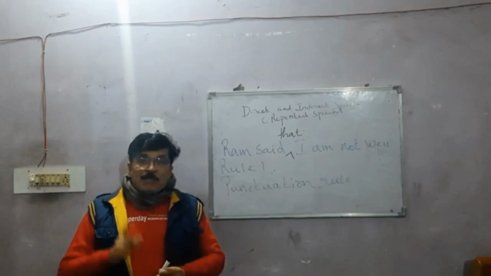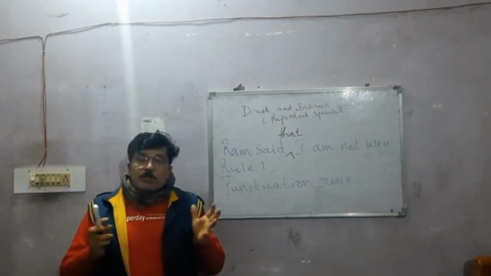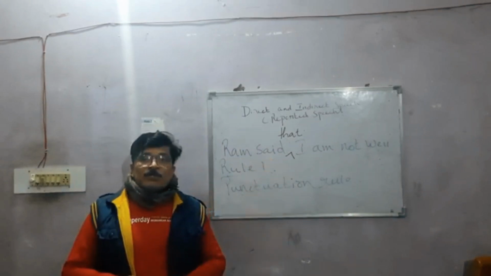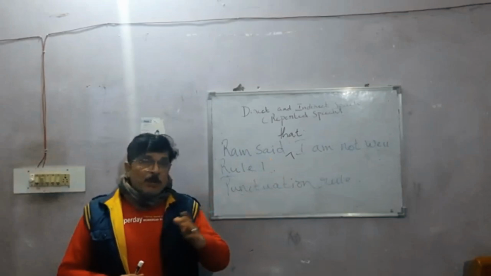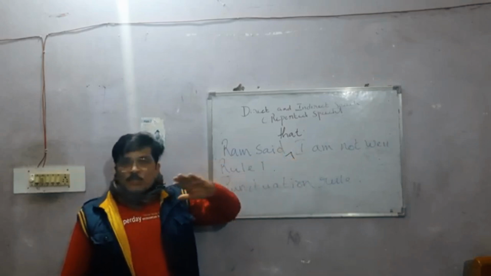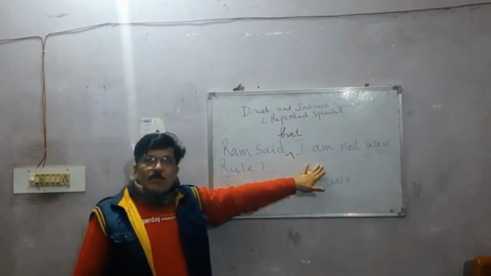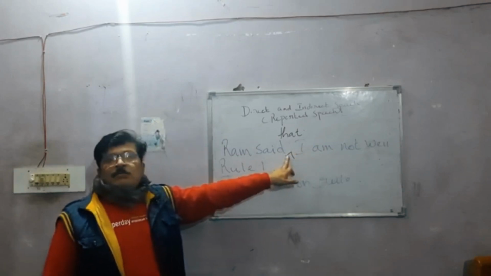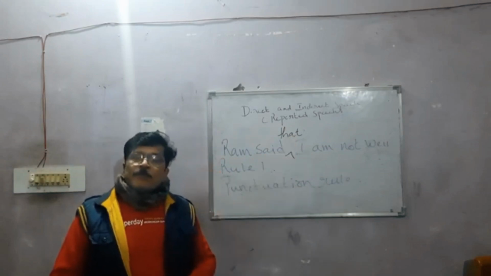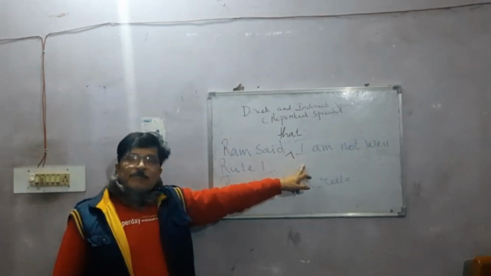Now, if and whether, I will later on explain to you when you should add if or whether. I do not want to muddle up your mind by giving you all those things in the beginning itself. You will get confused. So I'm going to give it to you directly. When you get a direct speech, remove the comma and the inverted commas, and instead of the comma, you should add that. That should be added instead of the comma. Now that is a subordinate conjunction. So this is the first rule that you have to follow.